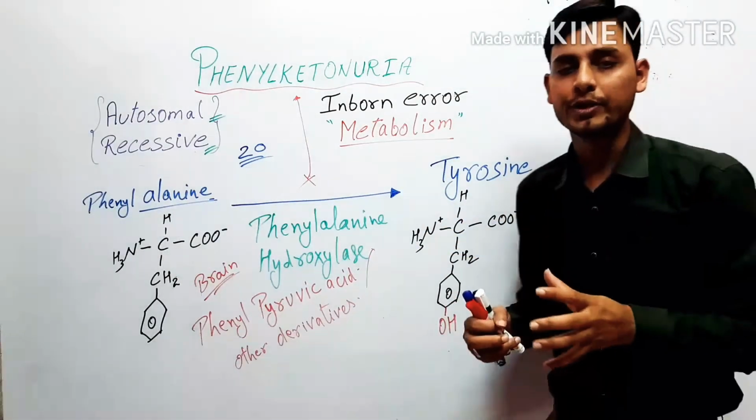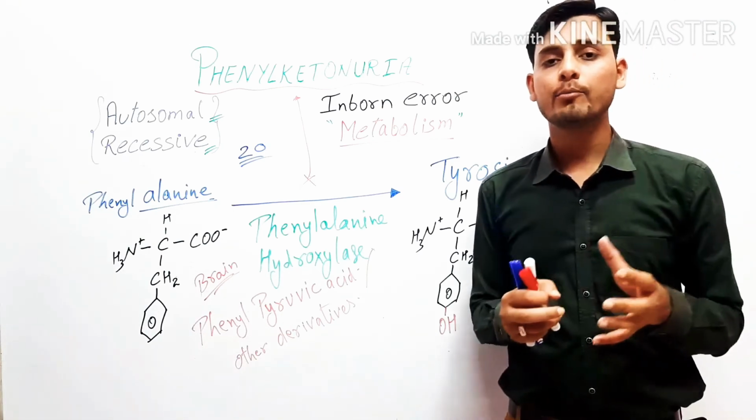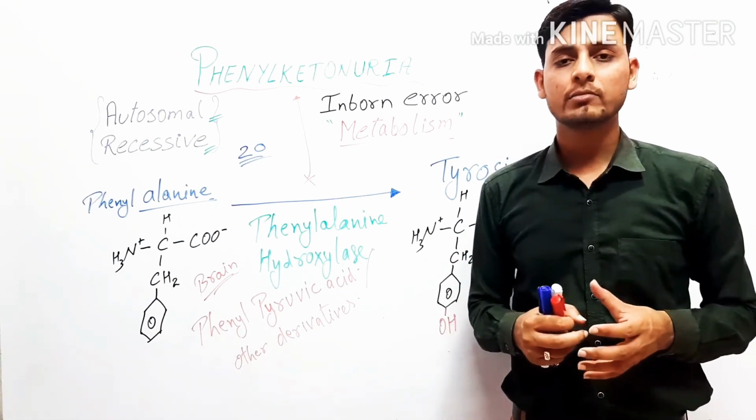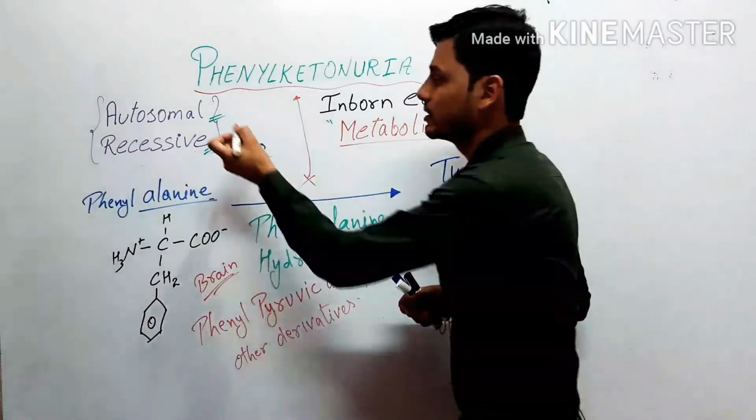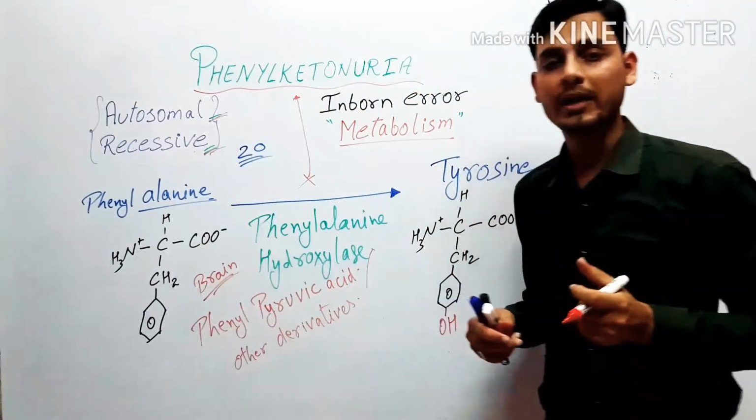The phenylketonuria, it is an inborn error of metabolism which is inherited in an autosomal recessive manner.